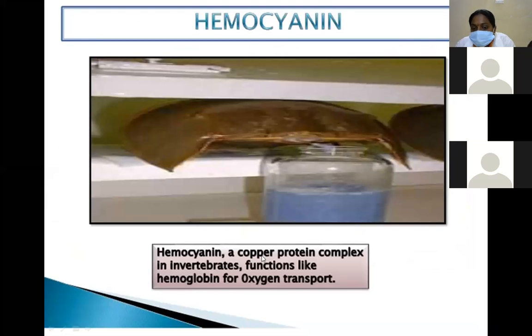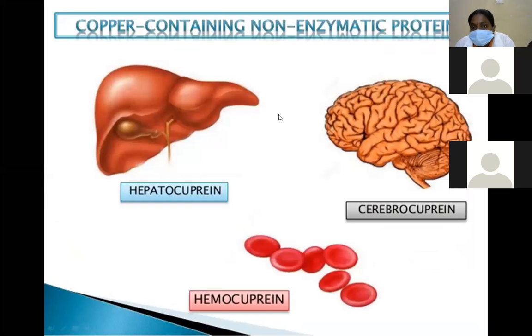Hemocyanin is a copper protein complex in invertebrates that functions like hemoglobin for oxygen transport. Copper-containing non-enzymatic proteins: if copper is present in the liver, it is called hepatocuprein; in blood, hemocuprein; and in brain, cerebrocuprein.